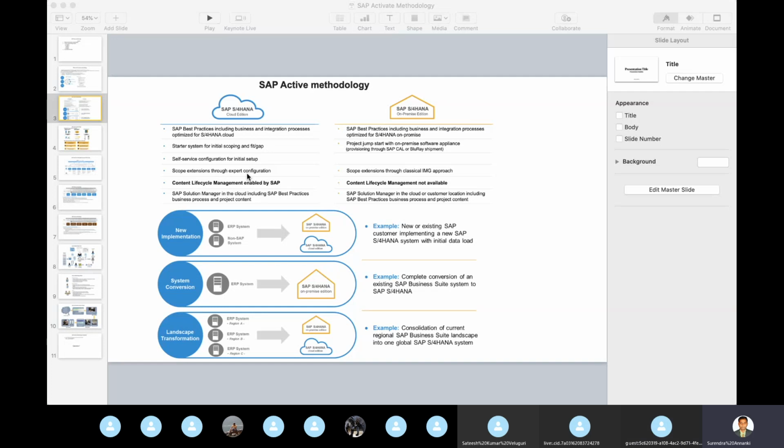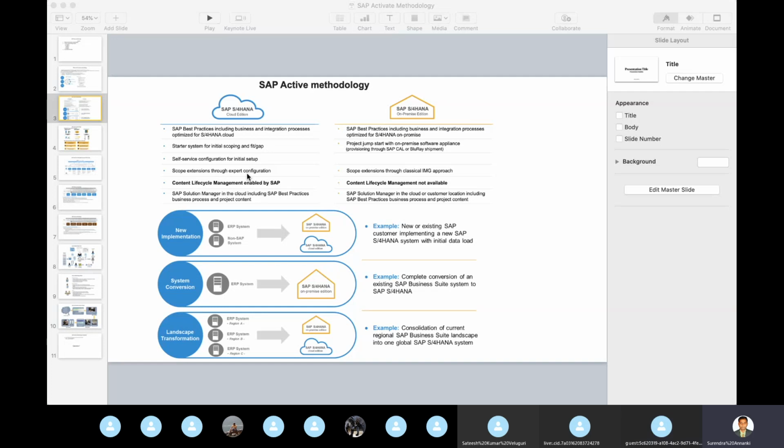And if you go to the cloud, we need to optimize and bring it down to certain standards. We may not need to go 100% custom in the cloud. So this is the very high-level basic difference.